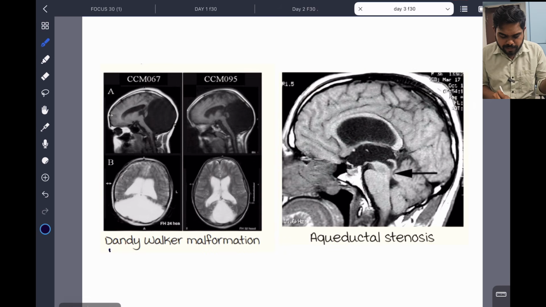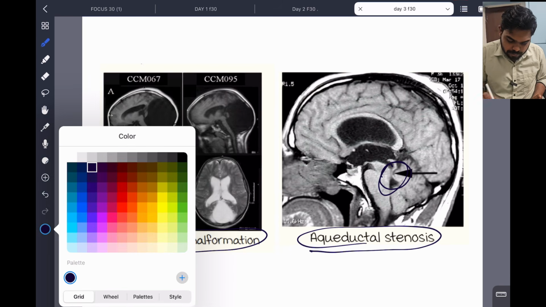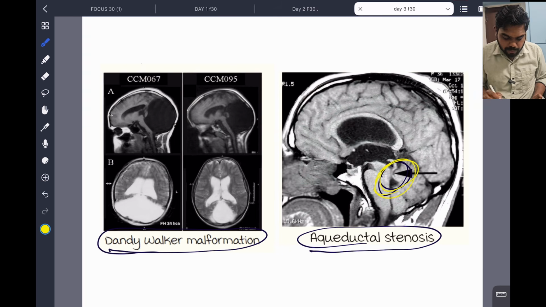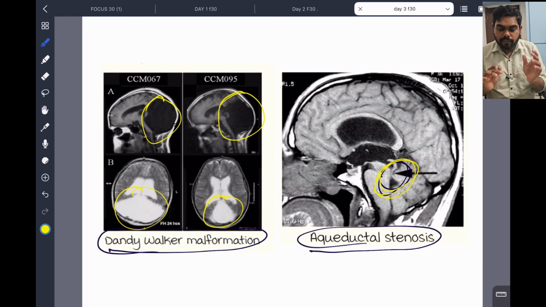It is already written here. This is Dandy-Walker malformation and aqueductal stenosis. So you can see the cerebral aqueduct is stenosed here. And there is something big here. This and all are very important. You know CSF is produced in the body from somewhere. You study that pathway. I don't want to teach it again.